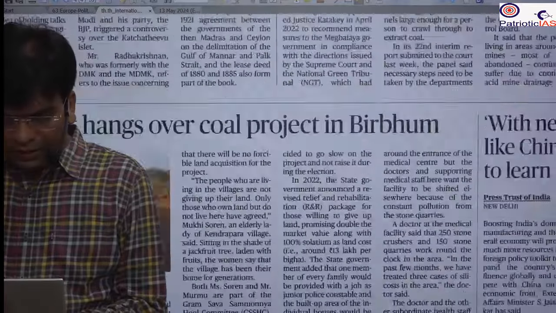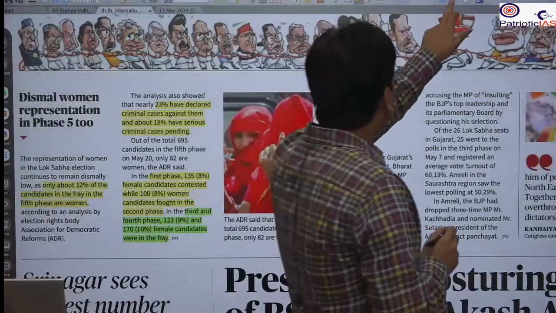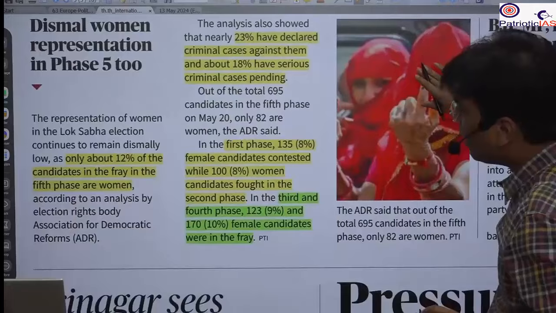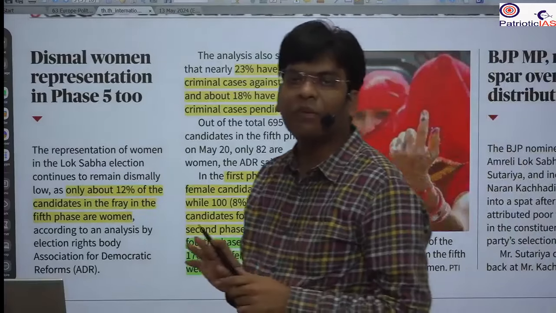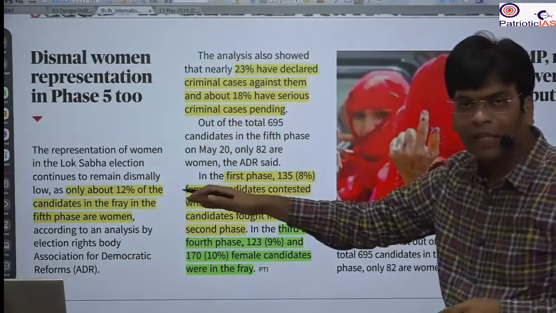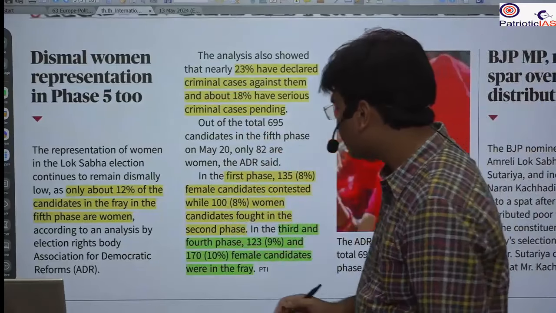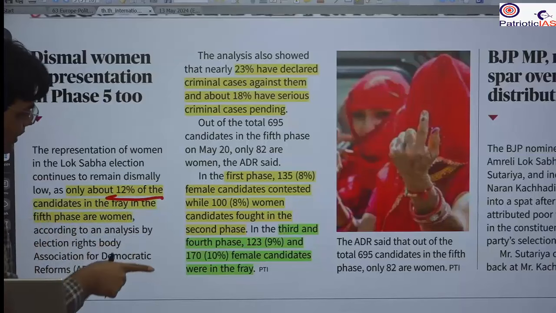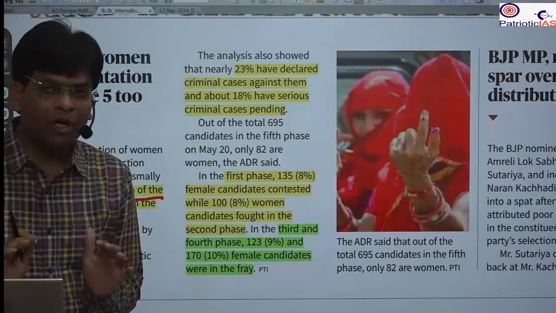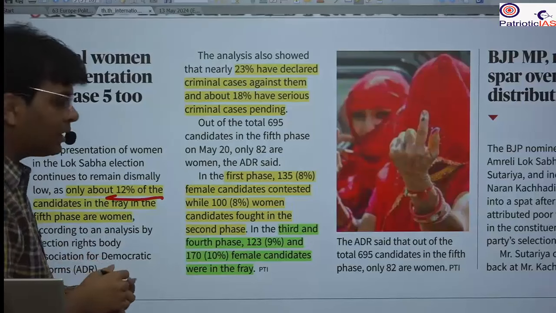One more relevant news we can cover is the status of women. Till the fourth page, it covers how the political parties are dealing with women. They talk about how careful they are about women. But if you go through the data, you will find that even in the fourth phase of the election, no party has given more than 15% of the seats. For example, in the first phase, only 12% of the candidates are women. So you can use all this data whenever you discuss women empowerment and reservation of women. You can give all this data to justify that yes, women's reservation is important.